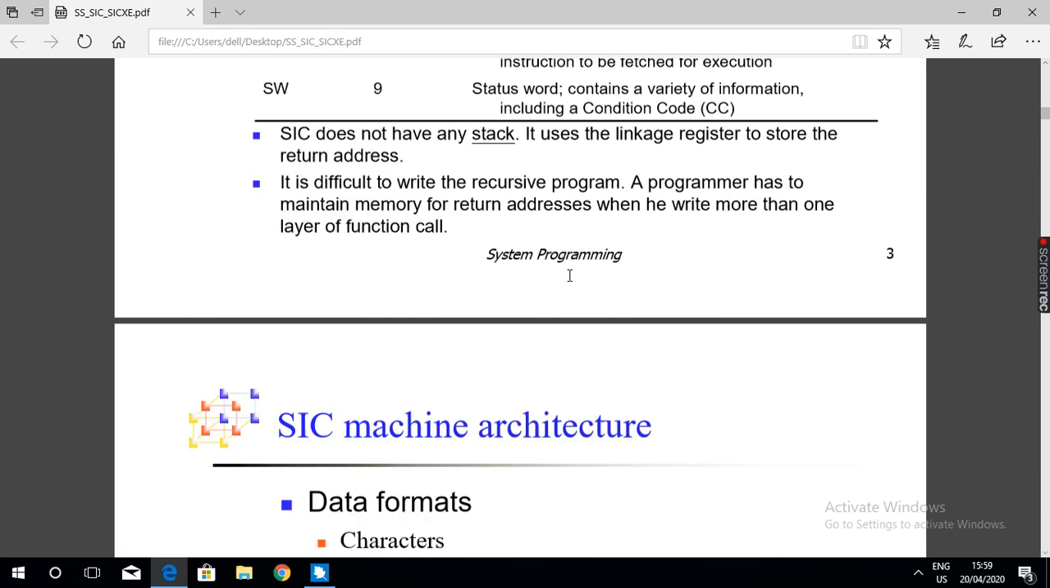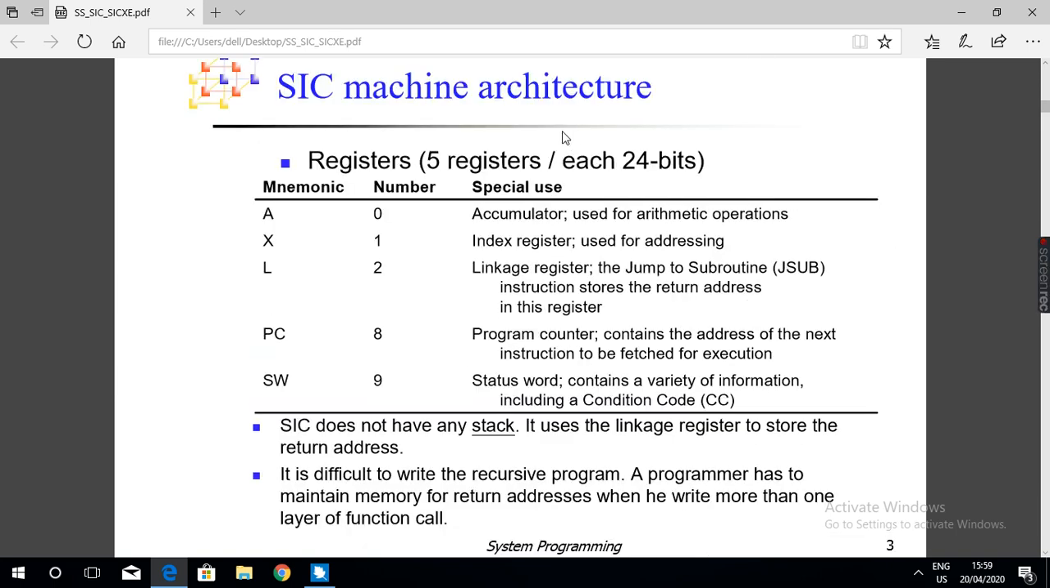So this is about registers. How many registers are there? SIC has 5 registers. Which are those? Accumulator, designated as A, number is 0. Index register, designated as X, number is 1. Linkage register, designated as L, value is 2. Program counter, designated as PC, value 8. And status word register, designated as SW, value is 9.